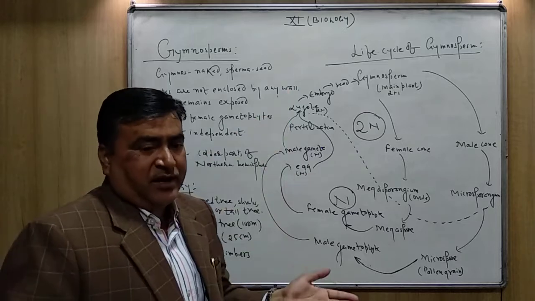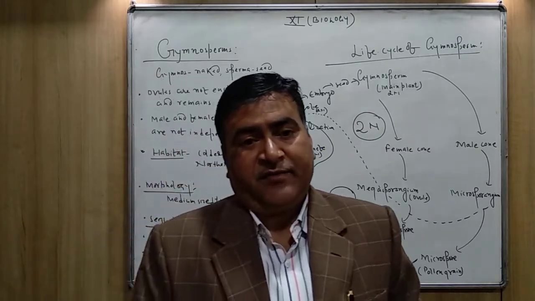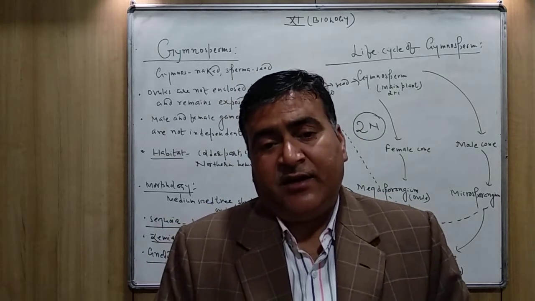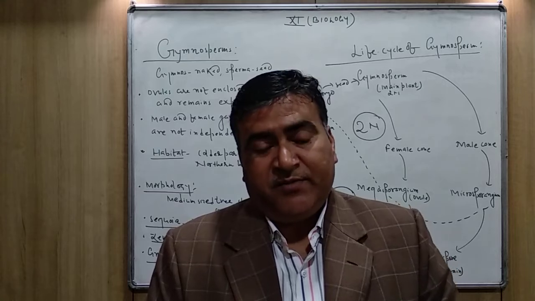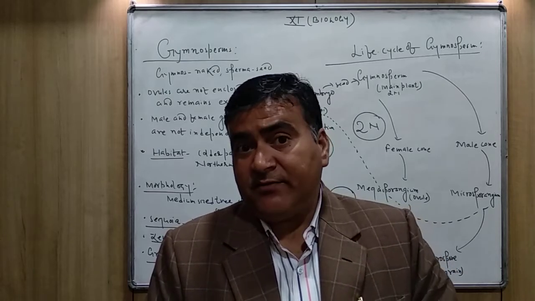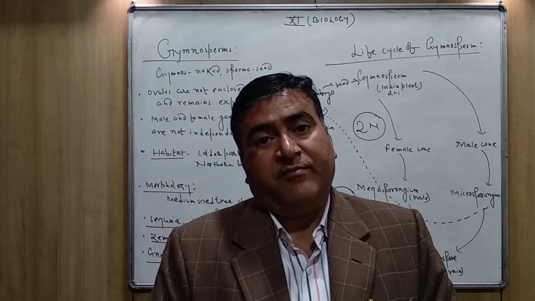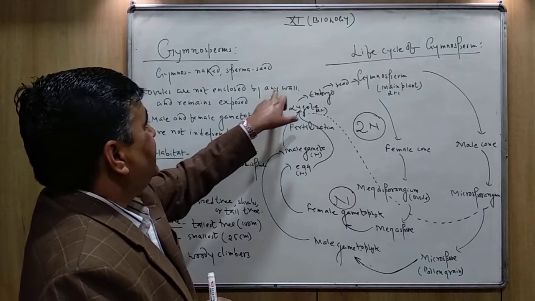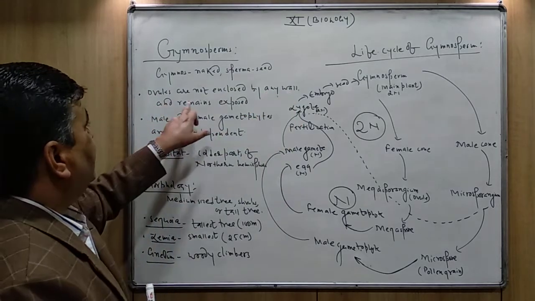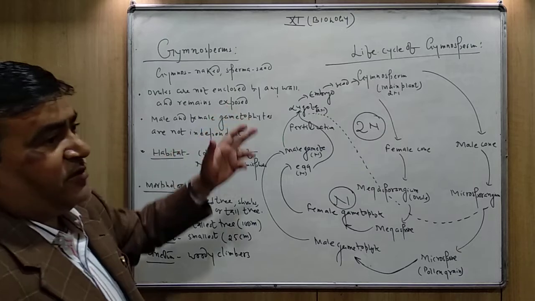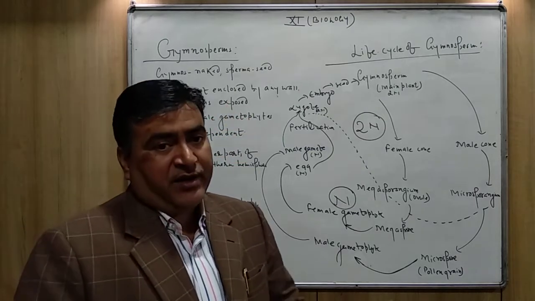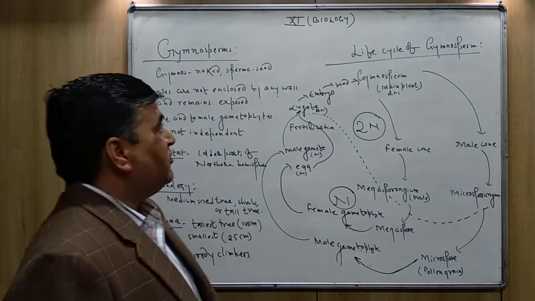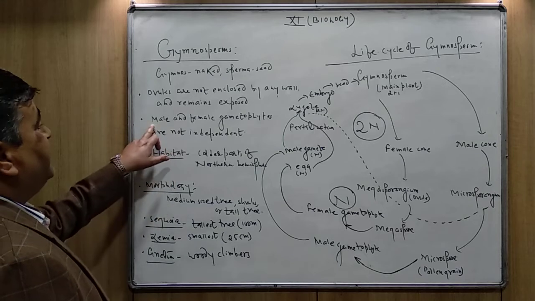In all the angiospermic plants, in flowering plants like mango and other plants, the seeds are present where? Inside the fruit. But in gymnospermic plants, the fruits are absent. There is no wall, and the ovules remain exposed, or you can say the seeds remain exposed because they are not coated, they are not covered by any fruit.